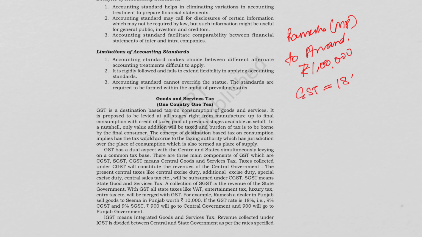For example, Ramesh is in Madhya Pradesh. He sells to Anand in Rajasthan. Sells goods worth rupees 1 lakh. So if the GST rate is 18%, then IGST would be charged rupees 18,000. So this entire amount is basically collected by the central government and it is later adjusted between the states.